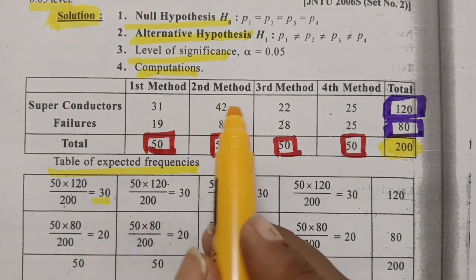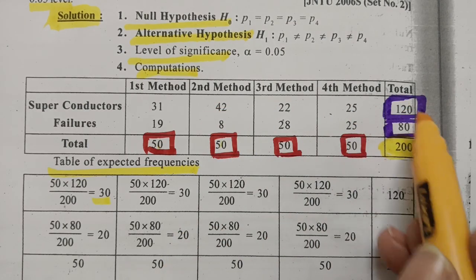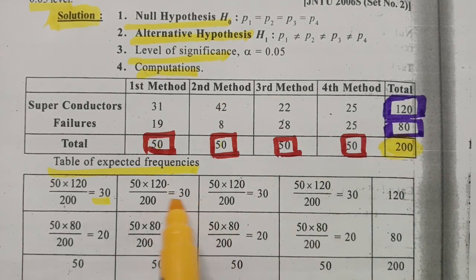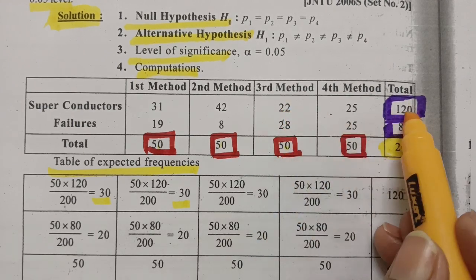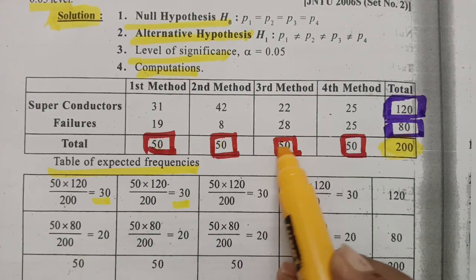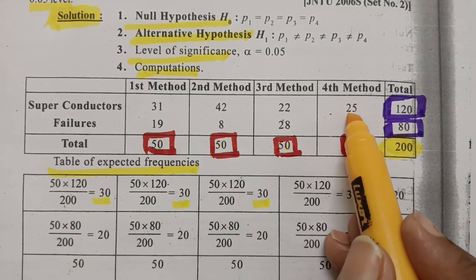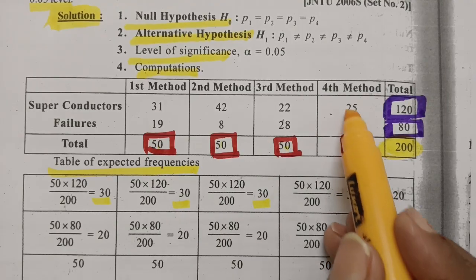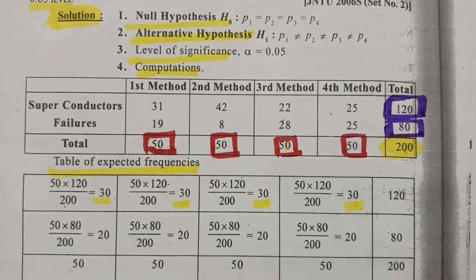So for this 42, the column total is 50 and row total is 120 divided by 200. The value here is 30. For this, the column total is 50 and row total is 120, 50 into 120 divided by 200, the value is 30. For 25, the column total is 50 and row total is 120 divided by 200. The value here is 30.